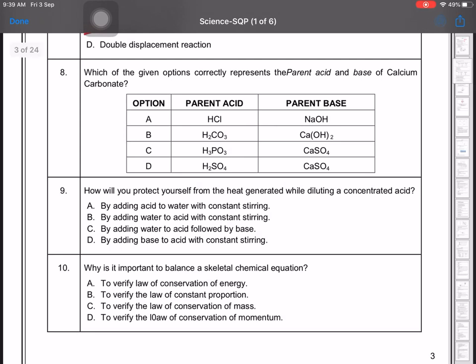It's a B option. So how will you protect yourself from the heat generated while diluting a concentrated acid? That means exothermic reaction होता है ये, तो उस टाइम आप कैसे प्रोटेक्ट कर सकते हैं? By adding acid to water with constant stirring, by adding water to acid with constant stirring, or by adding water to acid followed by base, from the heat generated while diluting a concentrated acid.